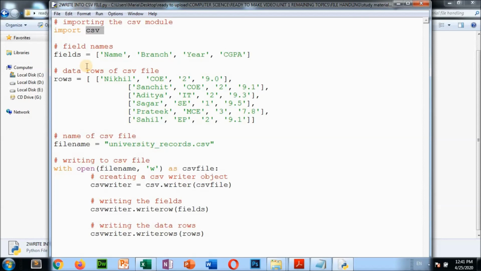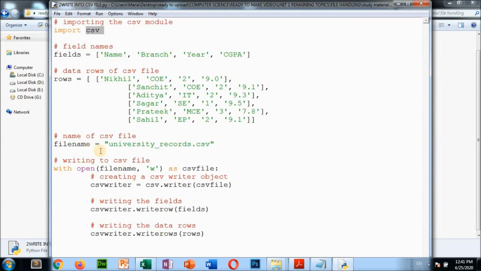Now the data rows of the CSV file. These are the rows we are giving. This is a two-dimensional list, or nested list. Inside this list, different lists are there, that means different rows. Nikhil, COE, 2, 9.0: Nikhil is the name, COE is the branch, 2 is the year, 9.0 is the CGPA. Again Sanchit, COE, 2, 9.1, like that. These records are in a list.